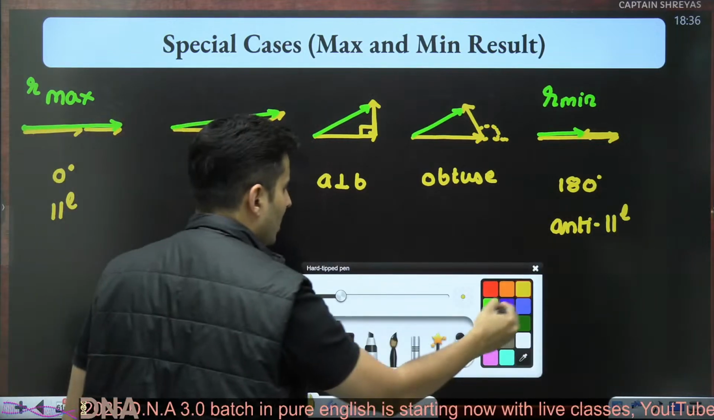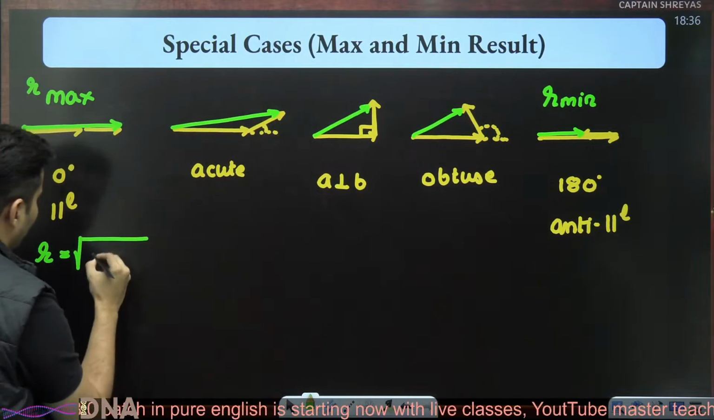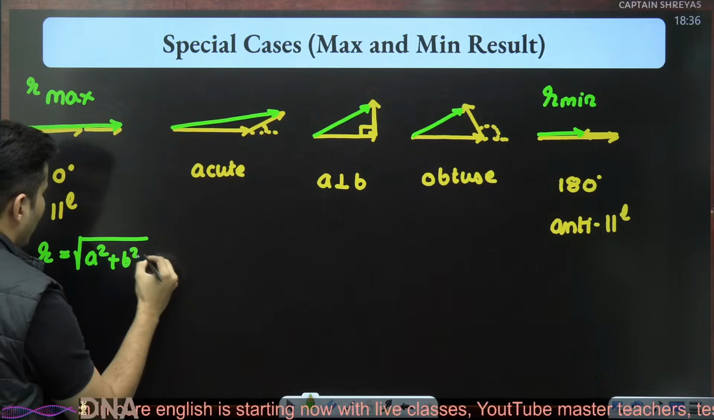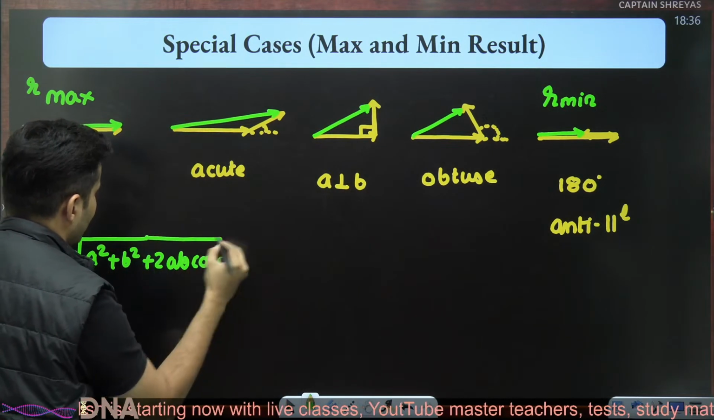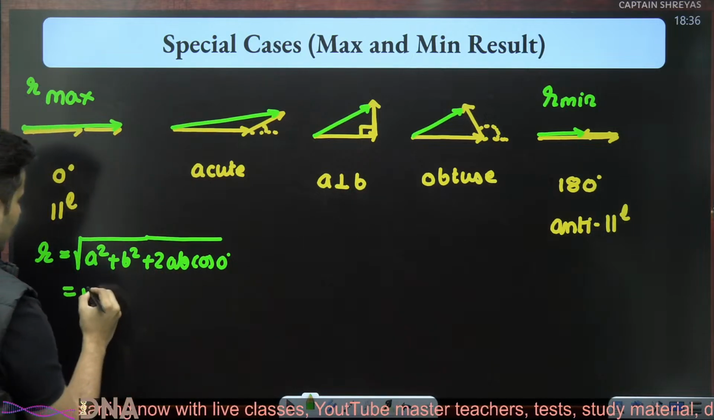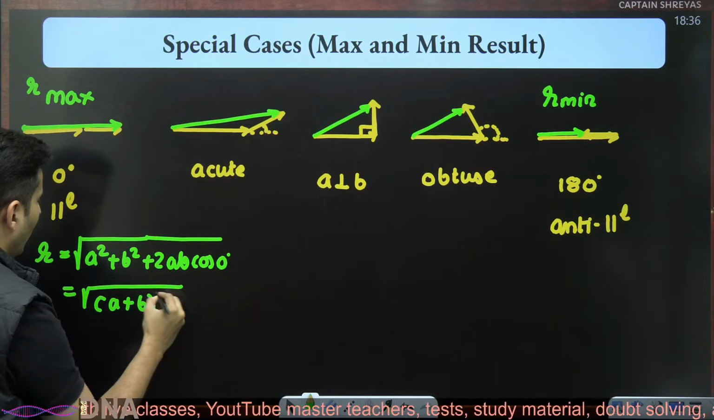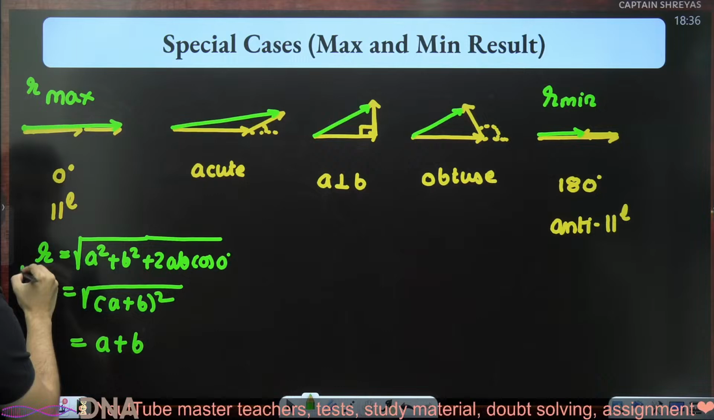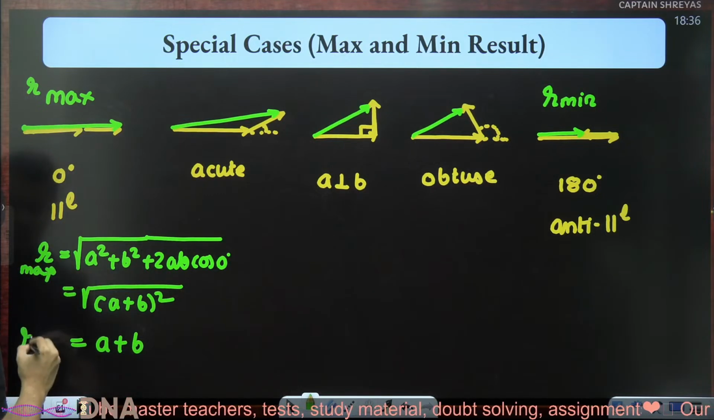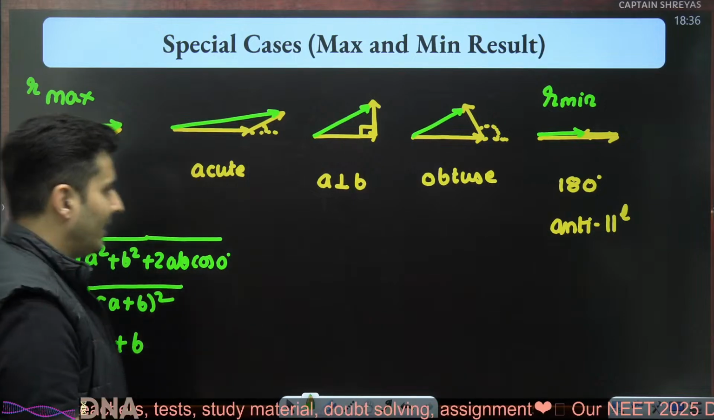You can also use the formula to find it out: root of a square plus b square plus 2ab cos of 0 degrees. Cos 0 is 1. This is nothing but a plus b whole square. You take the root, it will just be a plus b. So guys, the maximum value of the resultant is just the addition of the magnitudes.